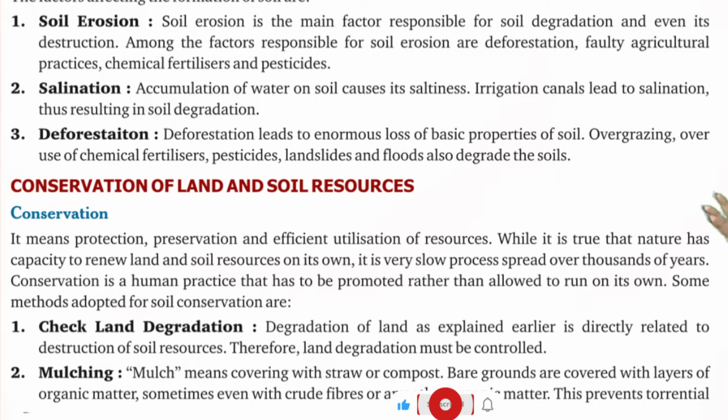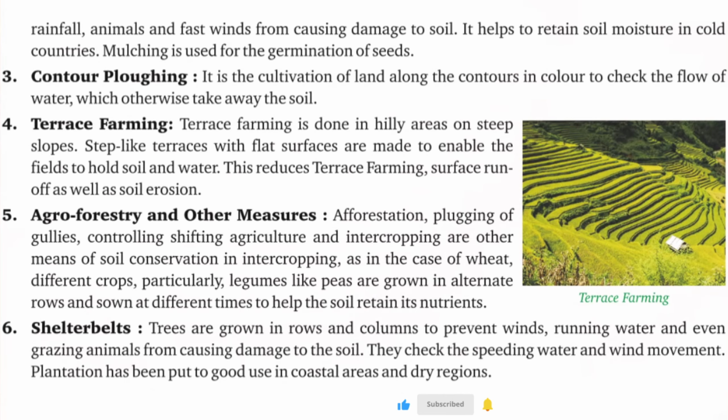Second, mulching. Mulch means covering with straw or compost. Bare grounds are covered with layers of organic matter, sometimes even with crude fiber or any other organic matter. This prevents animals and fast winds from causing damage to soil. It helps to retain soil moisture in cold countries. Mulching is used for germination of seeds.